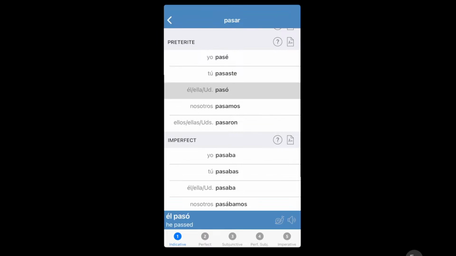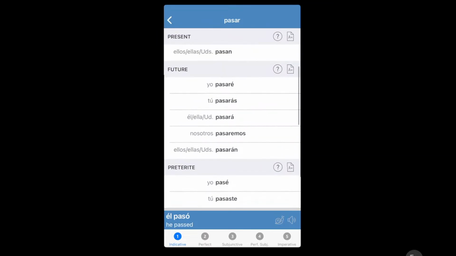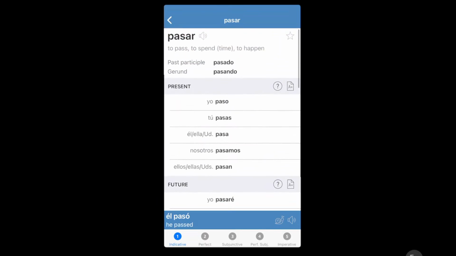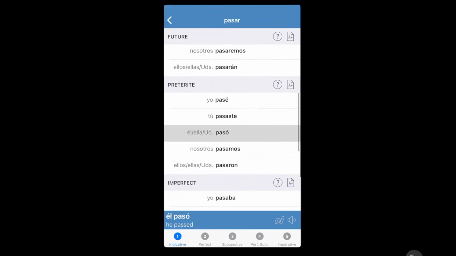And then for él, just drop the AR and add Ó, pasó, habló. As we note, paso, and with the present verb, it's paso as well. So that's easy to remember.